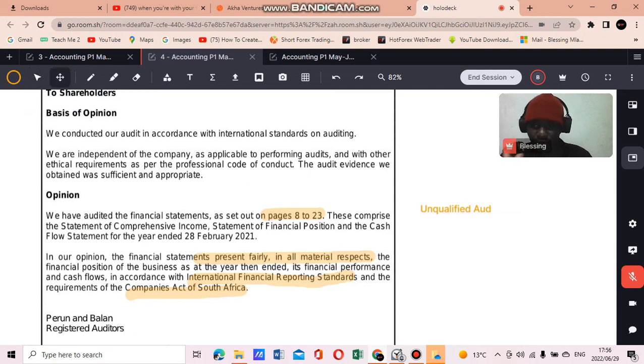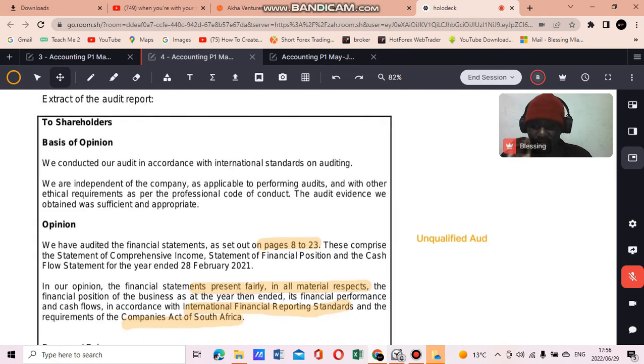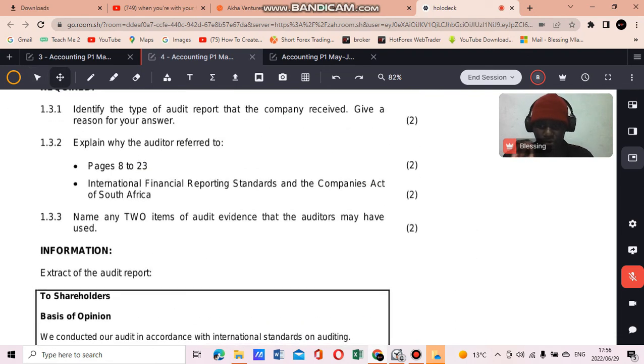And then they say explain why the auditors referred to page 8 to 23. So here they said we have audited the financial statement as set out in page 8 to 23. So this is a way of them stating the limitation of their duty. Those are the only pages that they audited. So you'll say this is a way of the auditors expressing limitation of their duty, meaning that the audited financial statements are found in these pages, which is page 8 to 23.